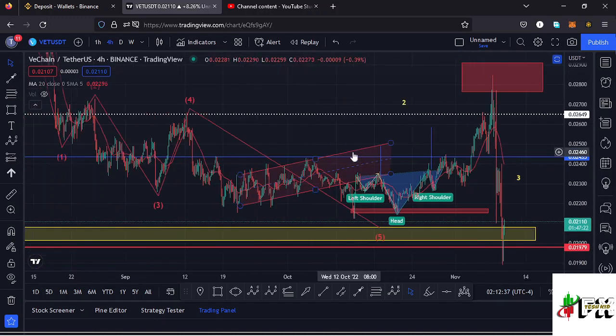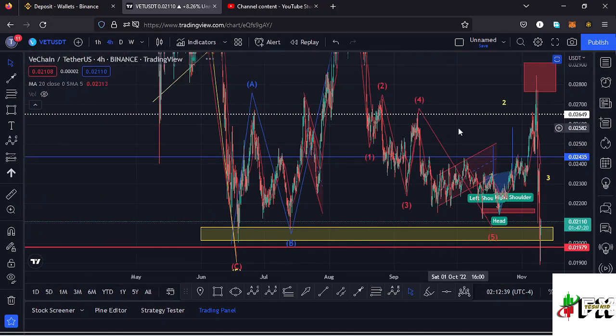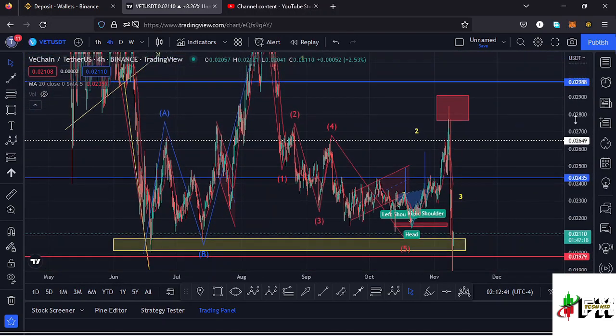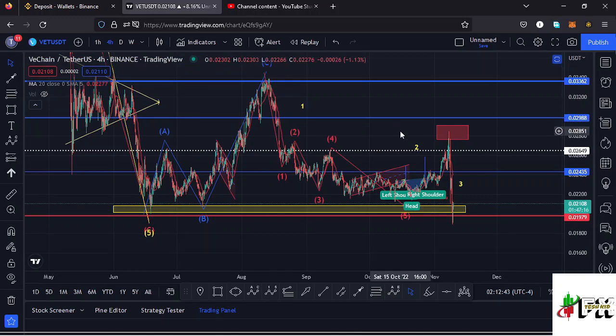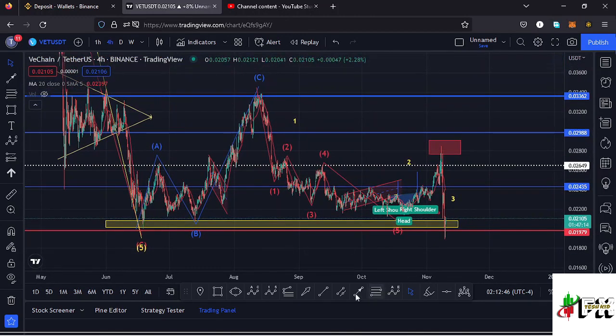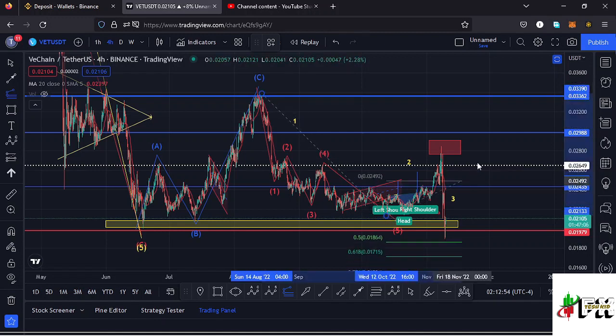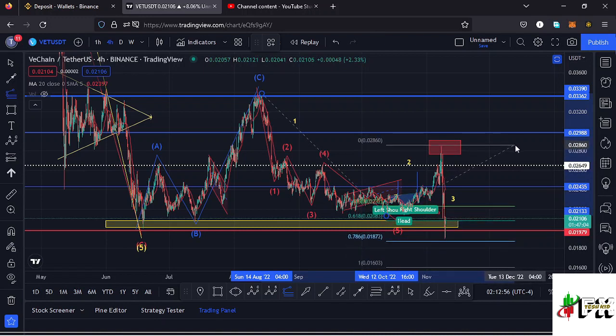And using the trend-based Fibonacci, we can sketch out a minimum target area to the lower side in the formation of that higher Elliot wave count 3. Using the trend-based Fibonacci, connecting it from the high of that first wave to the low of that first wave, then dragging the fibs to the high of the second wave.